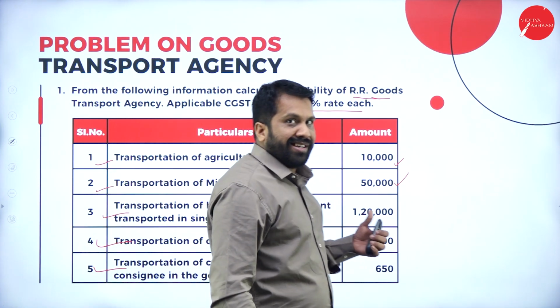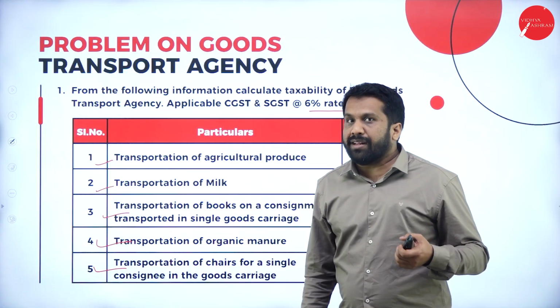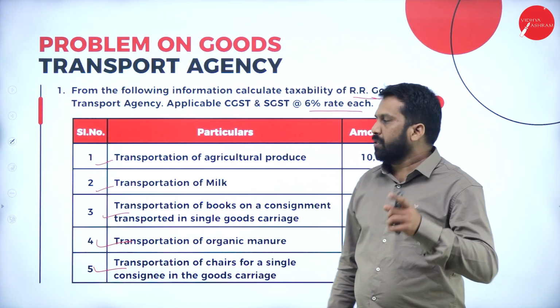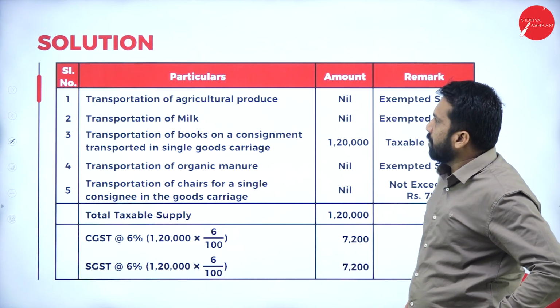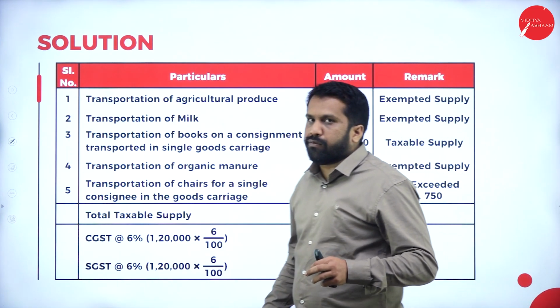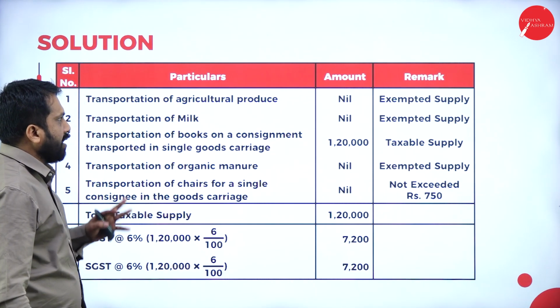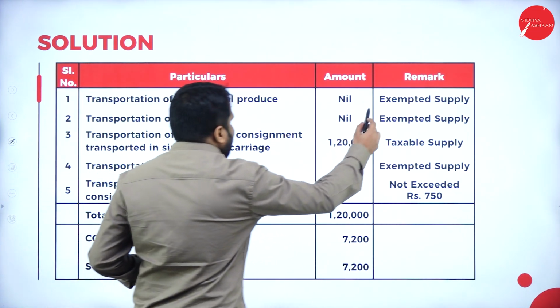Now remember, for a single consignee, the value must be minimum 750 rupees per consignment. Now I'll go to the answer. Transportation of agriculture product, as I told you, is exempted.